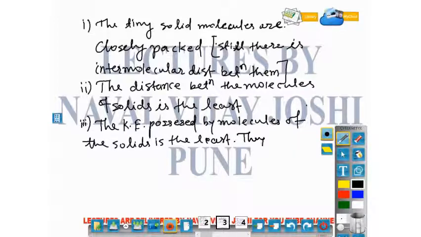They vibrate about their fixed positions, as I have shown in the animation you saw for a single molecule. Because I told you that it would create a mess and you could not understand properly if so many molecules were vibrating, for sampling I have shown only a single molecule.